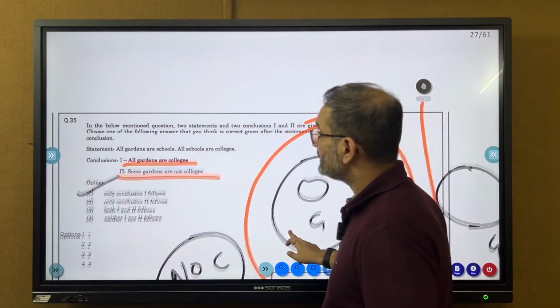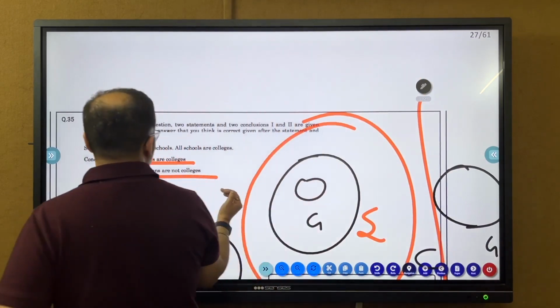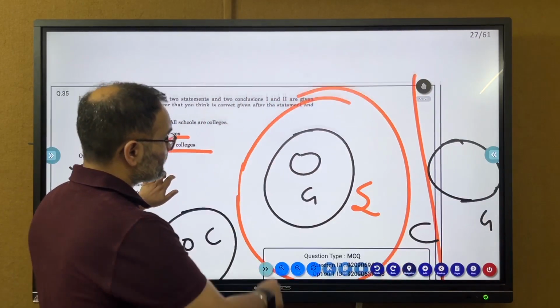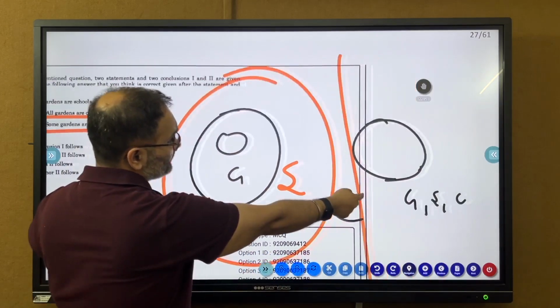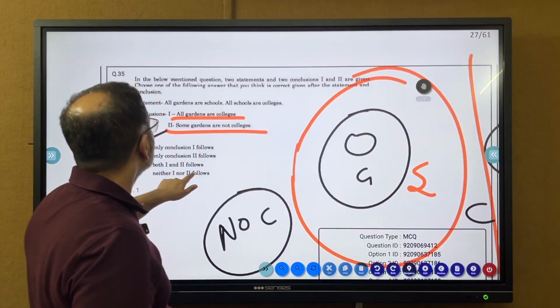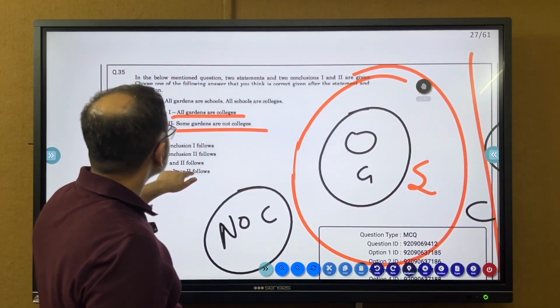Let us discuss the syllogism question. All gardens are schools, all schools are colleges. Okay. So all gardens are schools and all schools are colleges. And the alternative diagram, in which all three circles overlap, like we've taught. And all gardens are colleges.